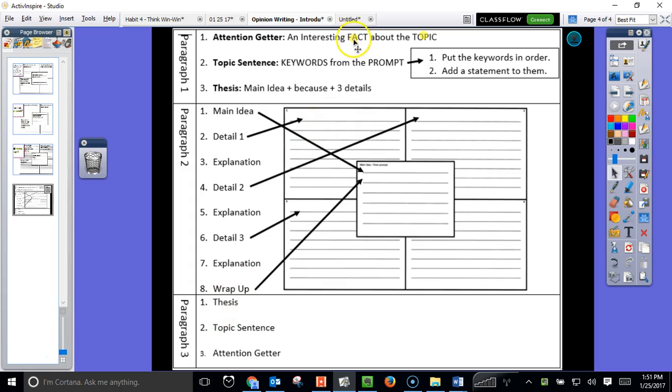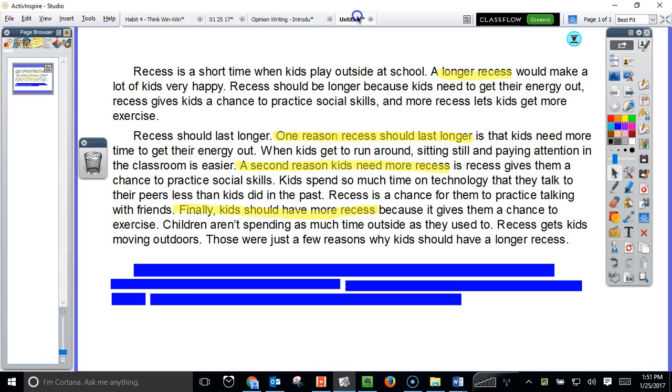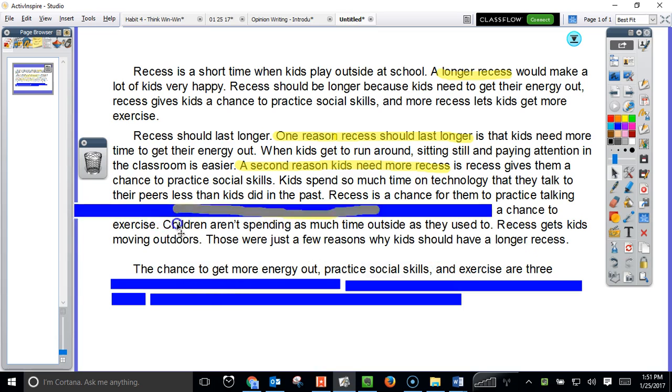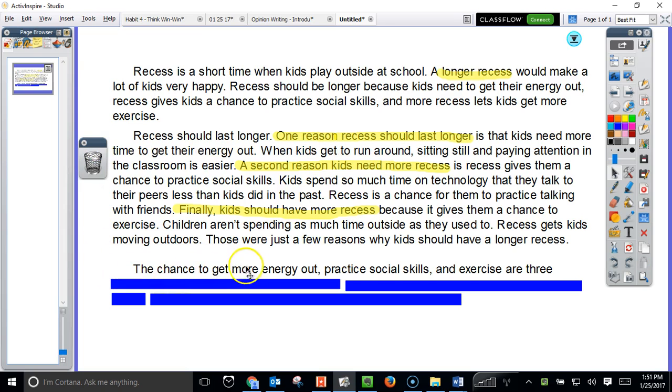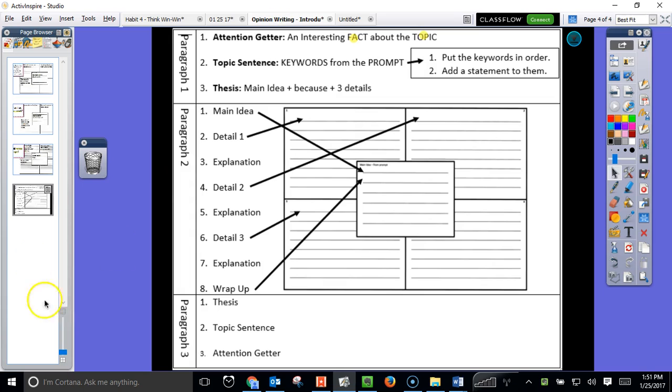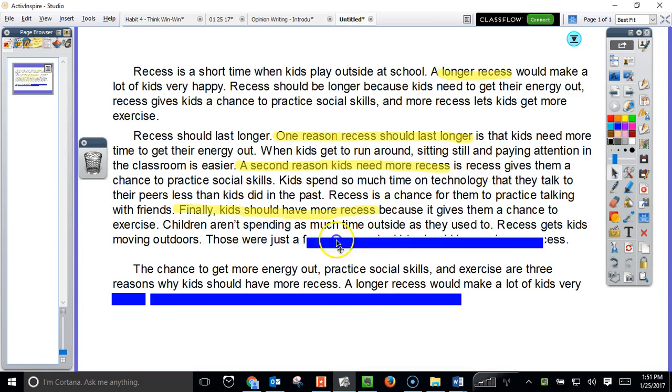So I'm going to start with the thesis, which I can use pretty much the exact same thing. If you want to get a little bit more interesting, you can state it backwards. So I said it this way. The chance to get more energy out, practice social skills, and exercise are 3 reasons why kids should have more recess. That was my thesis. What's next? Topic sentence. So I pretty much am using my exact topic sentence. I just said a longer recess would make a lot of kids very happy.